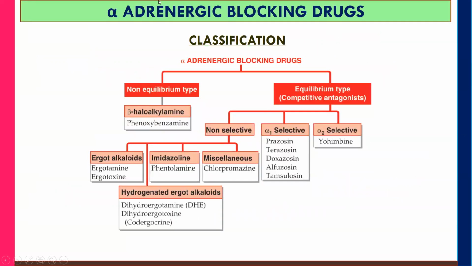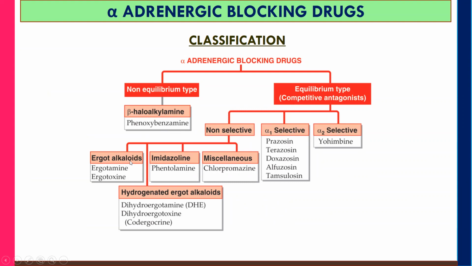So first we will discuss the alpha adrenergic blocking drugs, or alpha blockers. As the name itself says, they block the alpha adrenergic receptors. Classification: they are classified into two main categories. The first one is non-equilibrium type and the second one is equilibrium type. In the non-equilibrium type, only one example is there, according to the chemical structure, that is beta haloalkylamine, that is phenoxybenzamine. The second category is equilibrium type. They are mostly competitive antagonists, which are further classified into non-selective, alpha 1 selective, and alpha 2 selective. Non-selective is further classified into four categories.